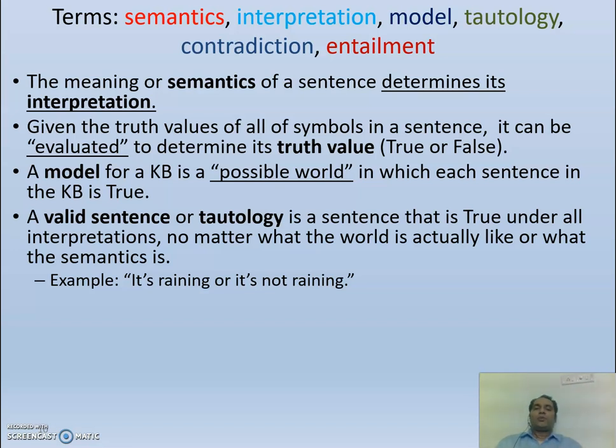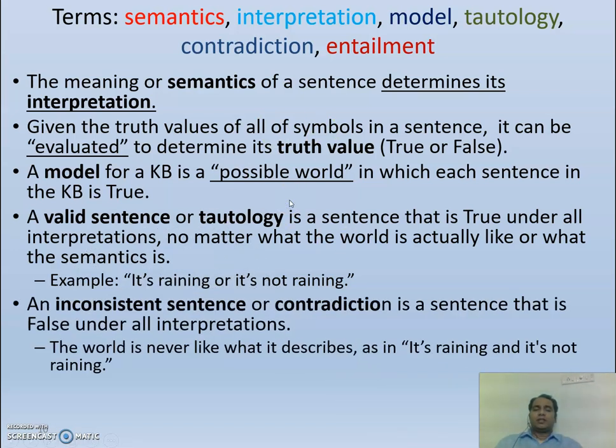So irrespective of meaning or the world, if it is true in all the possible worlds, then that is called a tautology. For example, consider "it is raining or it's not raining." Take any case, on any day either it rains or it won't rain. So this is true in all the cases, and we call this a tautology.